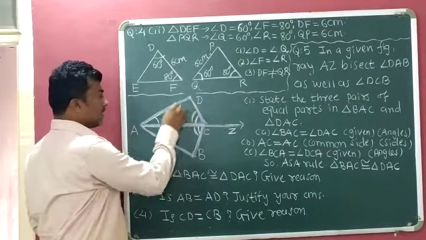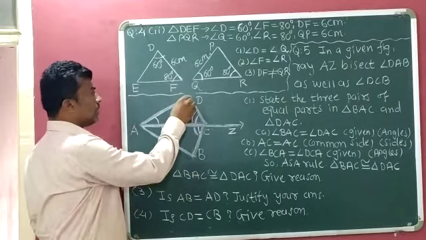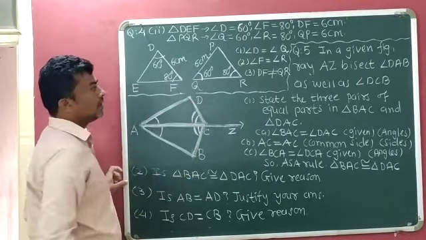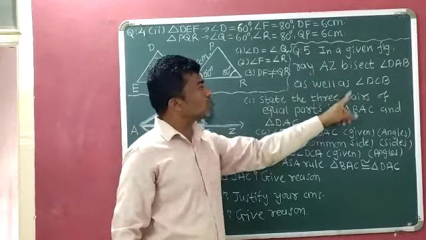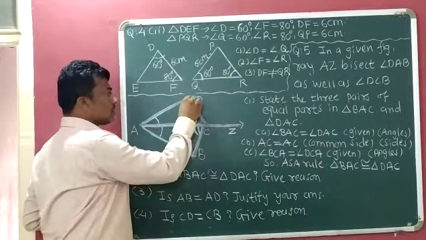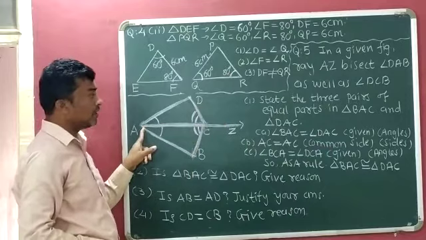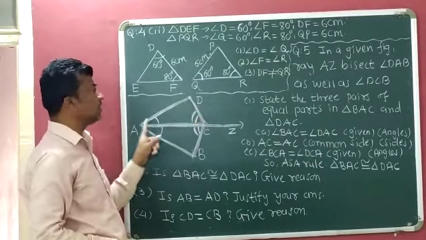Since ray AZ bisects angle DAB, angle BAC is equal to angle DAC. Ray AZ also bisects angle DCB, so angle BCA is equal to angle DCA.